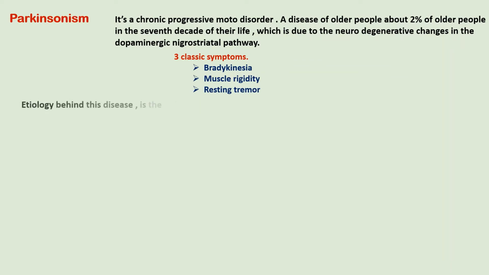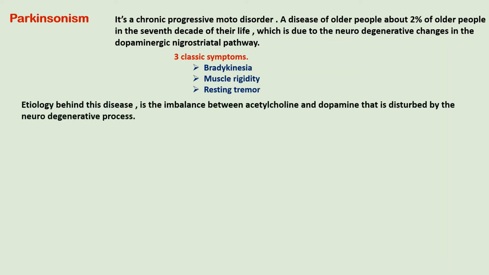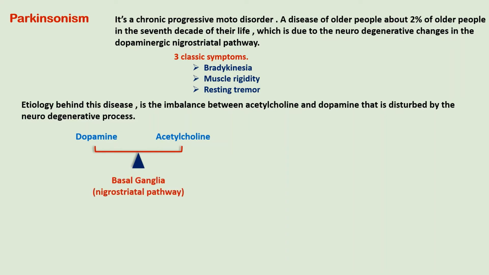The etiology behind this Parkinsonism disease is the imbalance between the acetylcholine and dopamine that is disturbed by the neurodegenerative process. Normally, there is a balance between dopamine and acetylcholine in the basal ganglia, nigrostriatal pathway, but in Parkinson's disease, there is a degeneration of the nigrostriatal neurons in the basal ganglia, which leads to dopamine deficiency. As we know, dopamine inhibits the inhibitory neurotransmission and leads to initiation of movement.